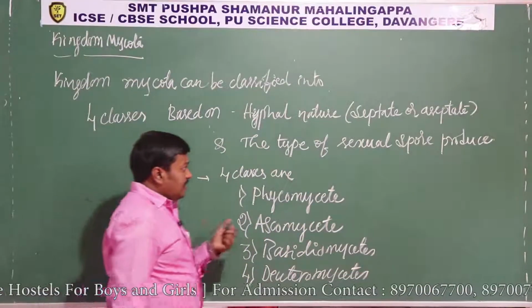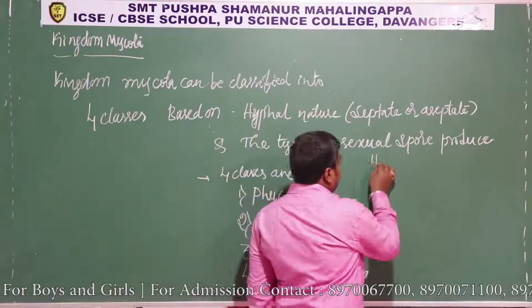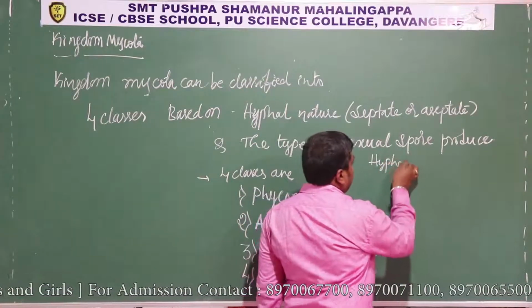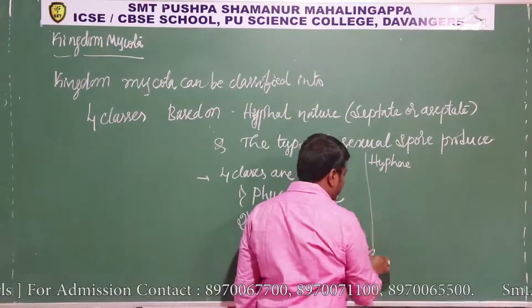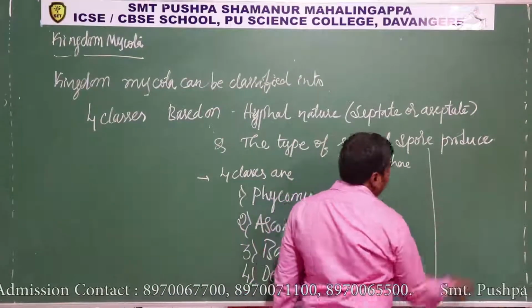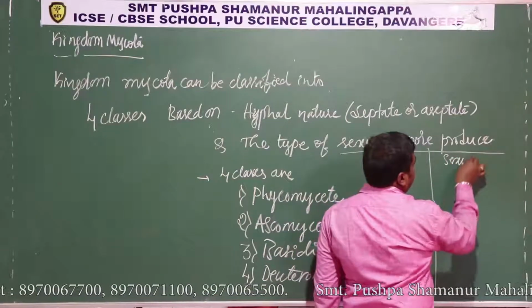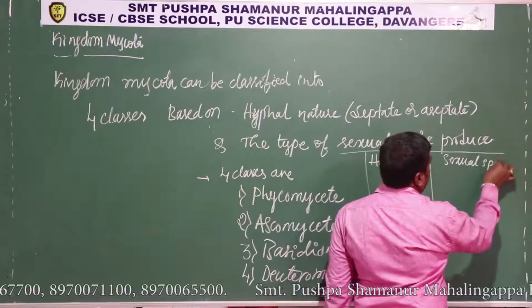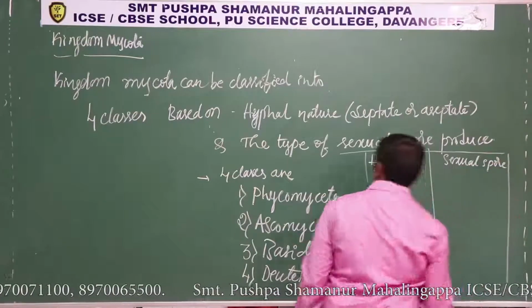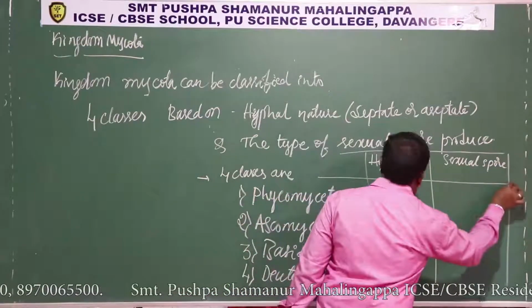So here let me see the hyphal nature, the hyphae structure, and the sexual spore, and let us see.